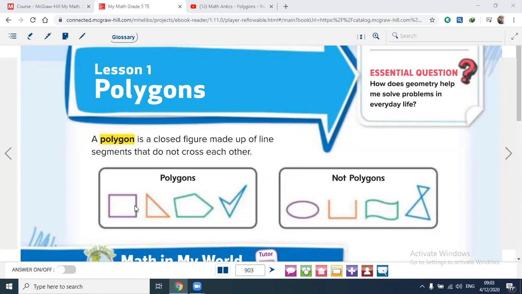Square, this triangle, shapes with a number of sides are called polygons. This is a polygon. Here, it's not a polygon. It's a closed shape only, because it has a curve. Here it's open, not a polygon. This is already closed, but it has a curve, so it's not a polygon. And this is also not a polygon because the sides cross each other, as you see. So a polygon is a closed figure made of line segments that don't cross each other.